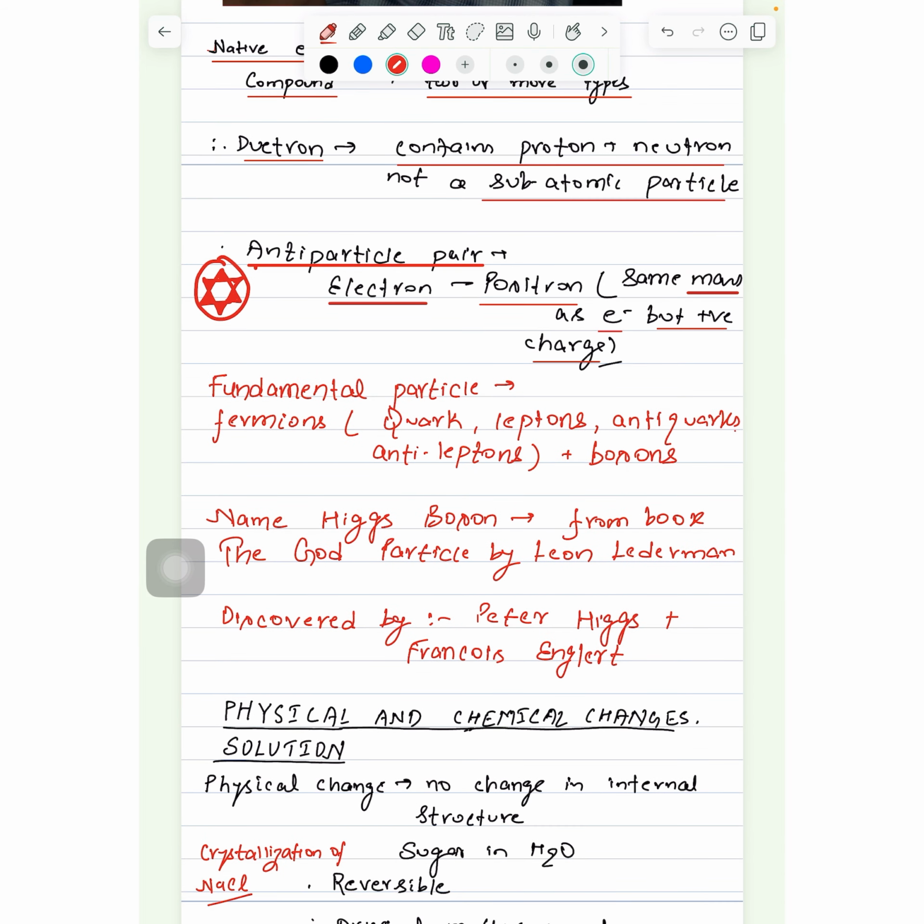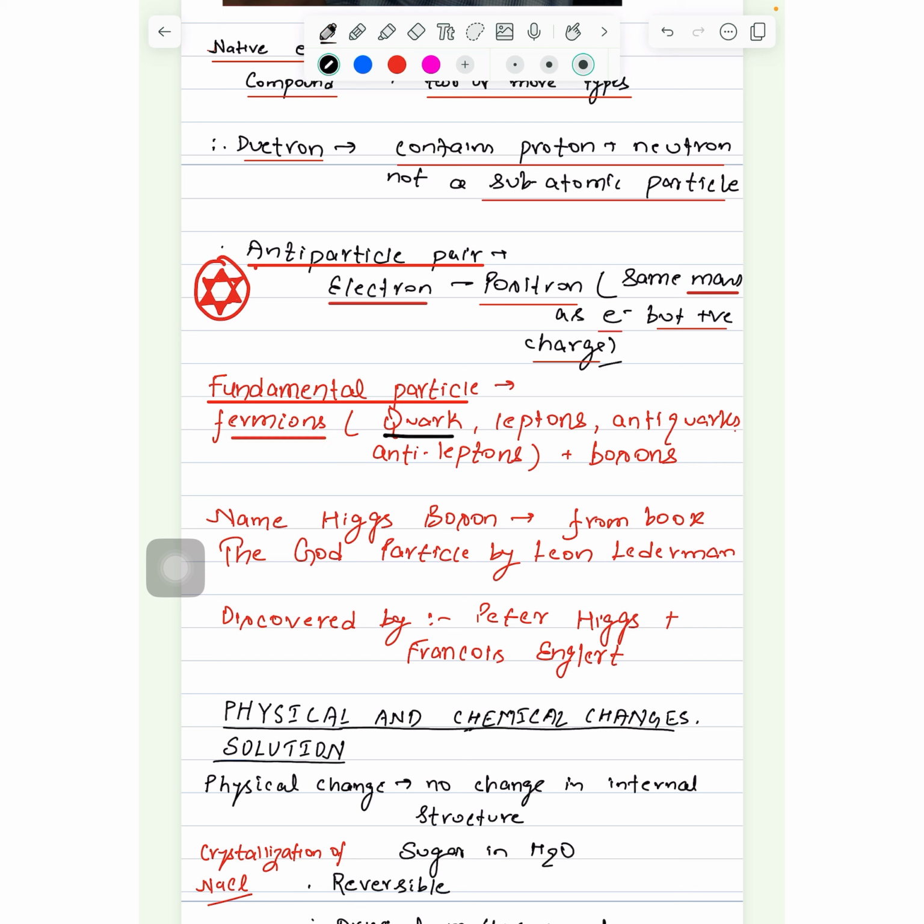Fundamental particles. See, the thing is that proton, neutrons, electrons, they were earlier understood as the fundamental particles of atom, but later it was found that even proton, neutron, electron can be further subdivided into parts. So they are not the fundamental particles, but the constituents of electron, proton, neutrons are the fundamental particles, and what we call them as fermions.